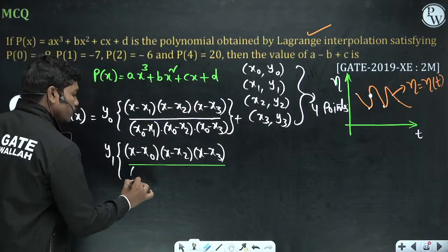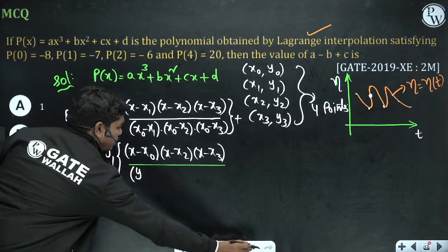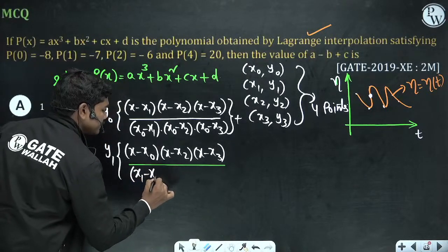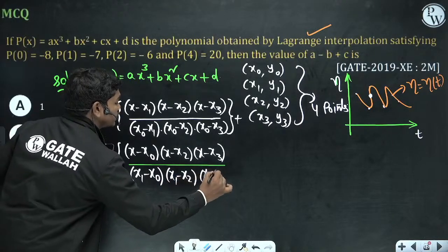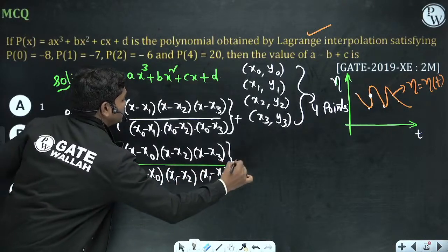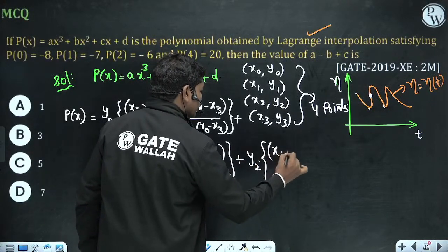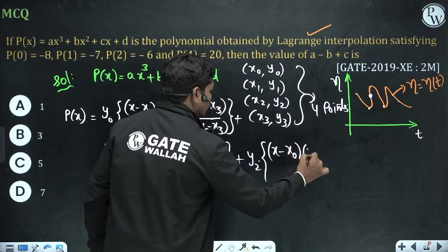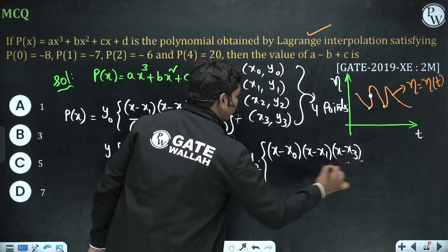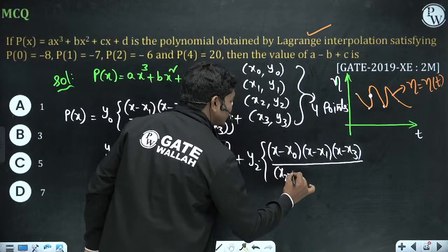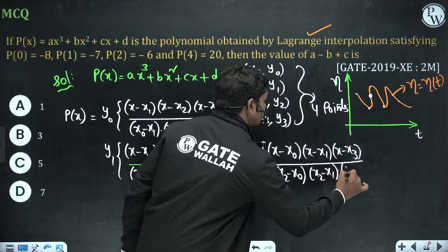Okay, so (x1 minus x0)(x1 minus x2)(x1 minus x3), plus y2 times (x minus x0)(x minus x1)(x minus x3) divided by (x2 minus x0)(x2 minus x1)(x2 minus x3).